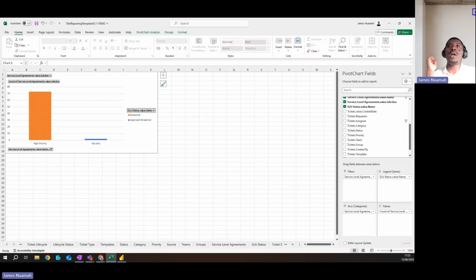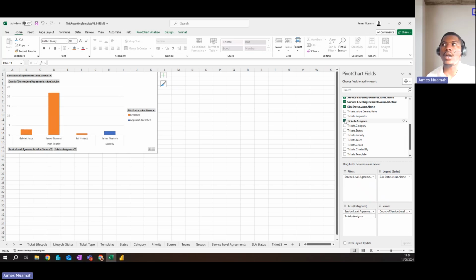Alrighty, so we're in our Excel report. Here I've gone to the dashboard of the SLAs. Of course, my security isn't being very well used, and my high priorities, all of my tickets are a bit old, so they've all been breached. But you can see a report of what things look like here, which is really nice. And on this right-hand side, you can choose what else you want to see.